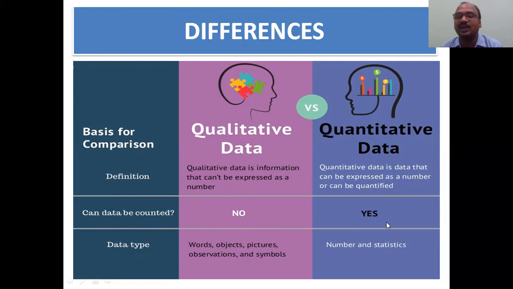We can count the quantity. And data type: words, objects, pictures, observations, symbols, all these. This is very important. Symbols, we will not think it is data, but it may be any information. Here you can see numbers and statistics. We are giving numerical numbers and statistics, so it is quantitative data.